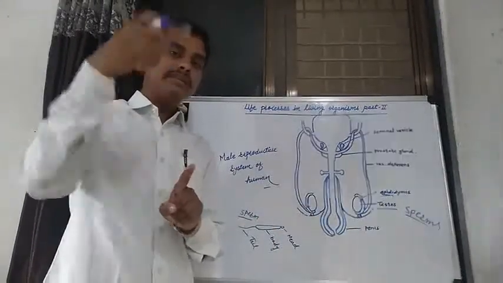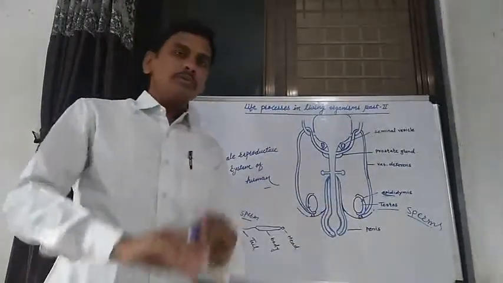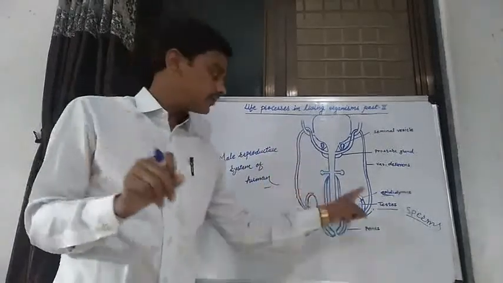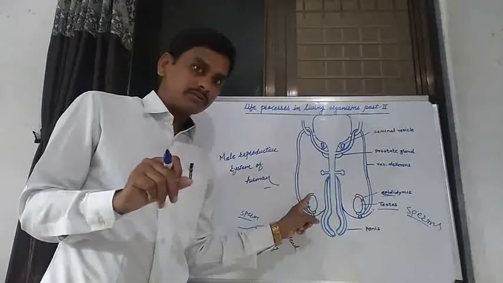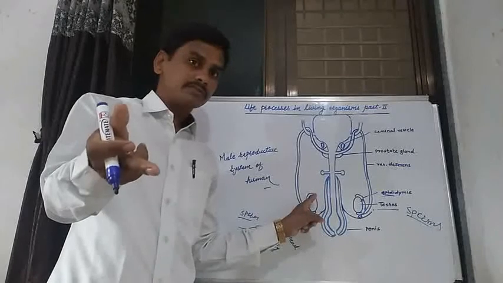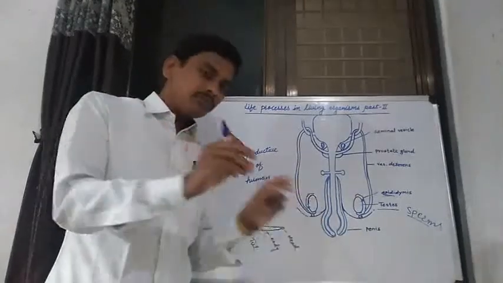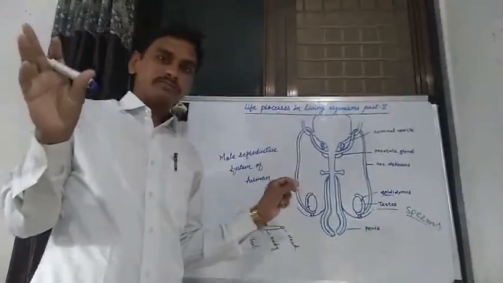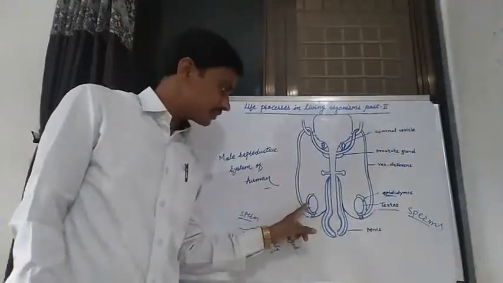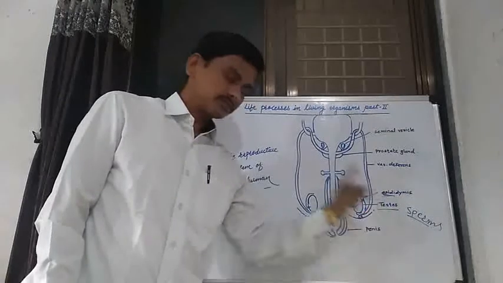When the sperm enters the epididymis, maturation, full development of the sperm, is carried out in the epididymis.